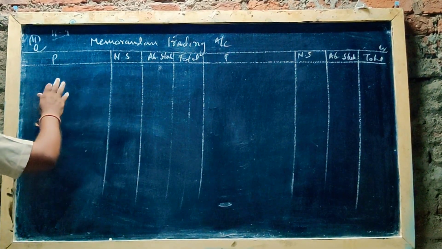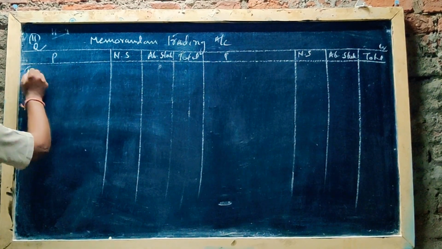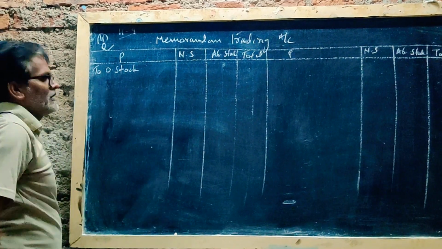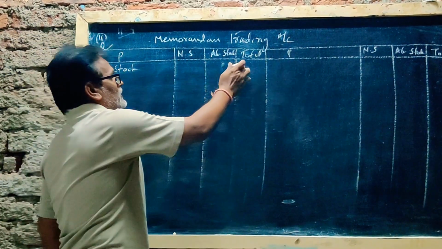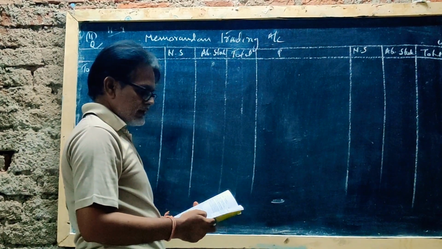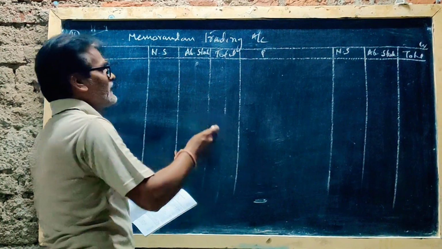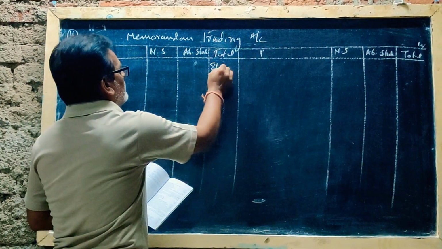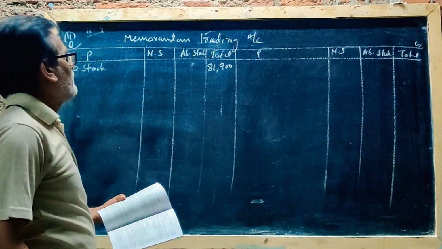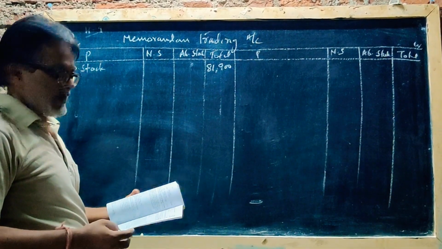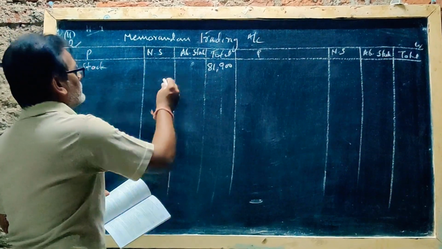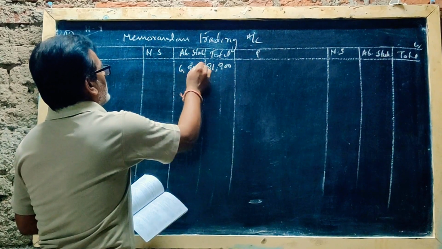In the trading account, the opening stock here, how much is that opening stock? No, that is the total stock after adding the poor selling stock, 81,900. Take that amount here. The abnormal stock is nothing but the poor selling stock, 6,900, which has been given.